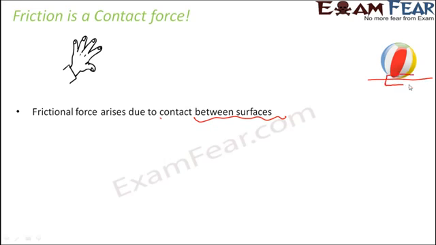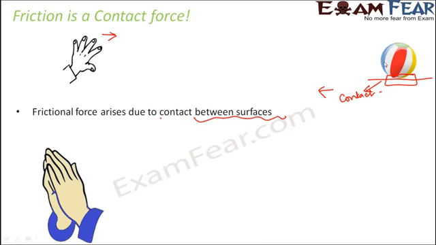But there was a force which existed between the surface and the ball. So the ball was in contact with the surface, and because of this contact arose the frictional force, and this frictional force opposes motion. That means it acts in a direction opposite to the direction of applied force. So we applied force in this direction, so frictional force acts in this direction, and therefore after some time the ball finally stops moving.